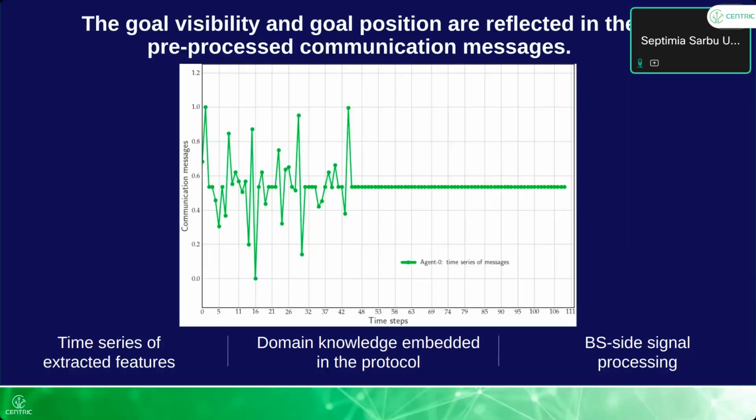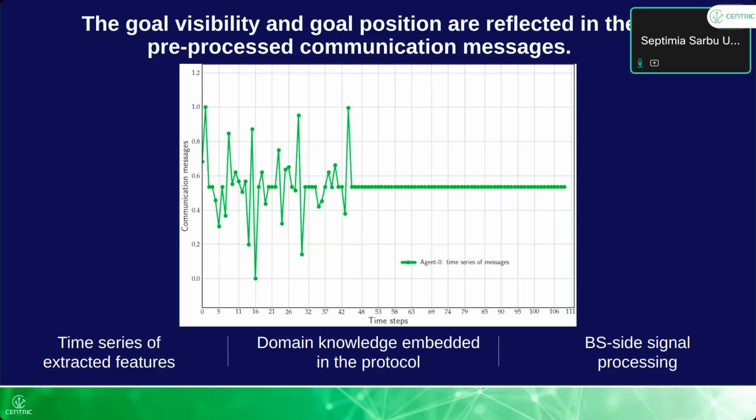Okay, so now we know how the robots move on the grid, but the question is, when do they get the channel access? And this is decided by the base station by processing the communication messages. Since everybody is uploading their communication messages to the base station, in time we will create a time series of what has been exchanged. And because the communication messages are auto-encoded, via deep learning, the states are encoded into communication messages. Implicitly, they contain the domain knowledge, so the position and the goal visibility of the agents.